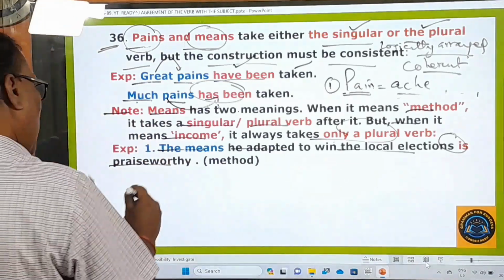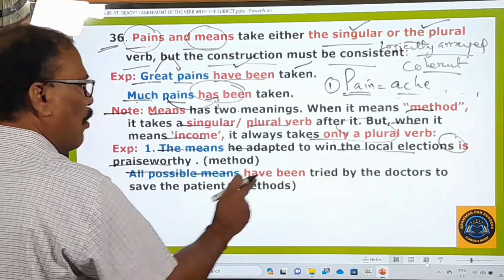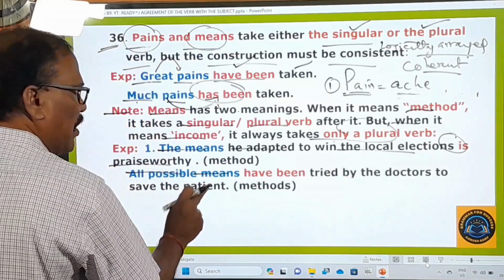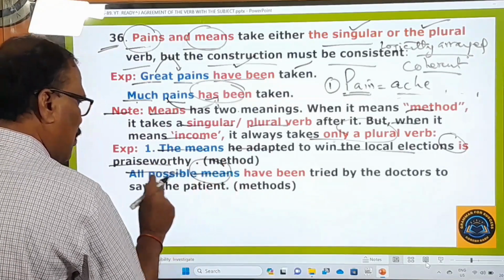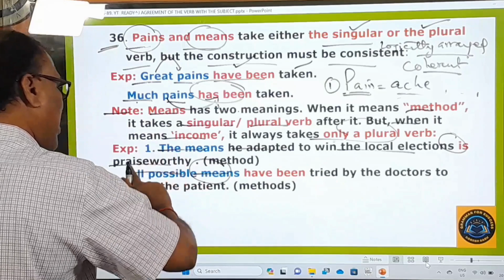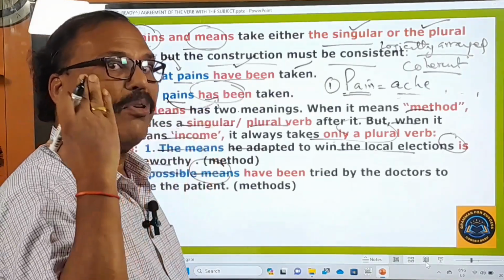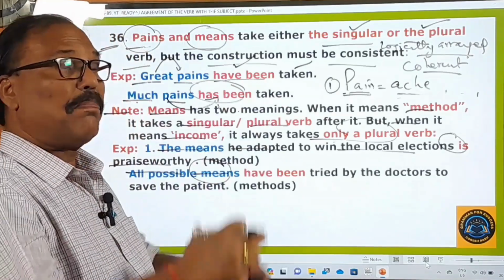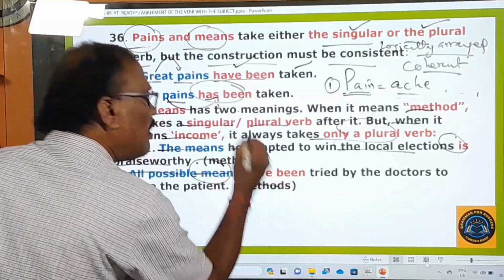And here I'll give you one more example. All possible means have been tried by the doctors to save the patient. In this example, you see how the word means is used. When you say all possible means, you get the feeling of a plural word. All possible means, many methods.